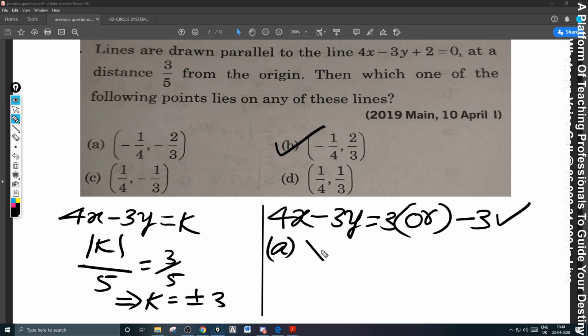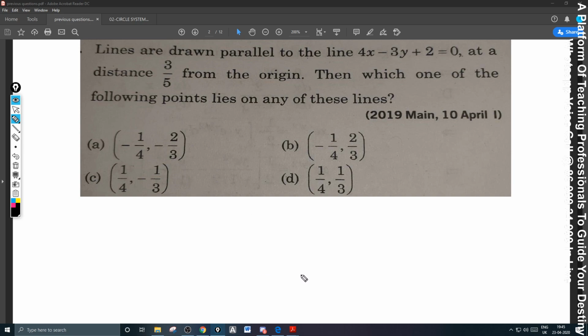A is not getting satisfied. B is getting satisfied. How? Substitute here: -1, 3 getting cancelled, -2 is equal to -3, and hence your answer is B. Coming to the next question.